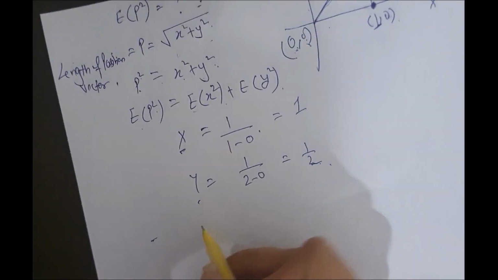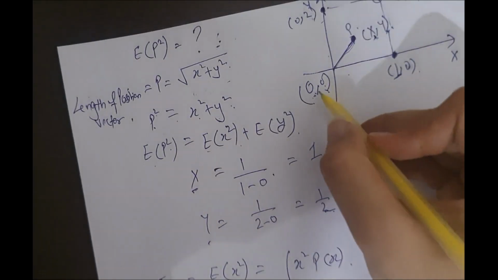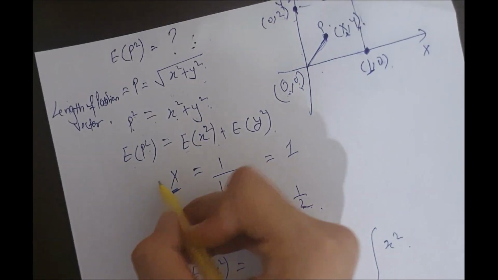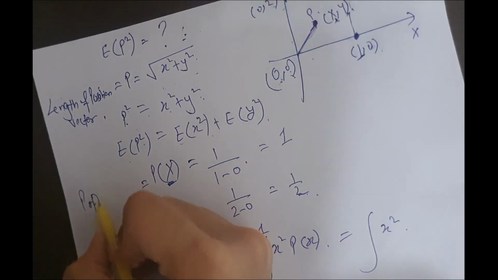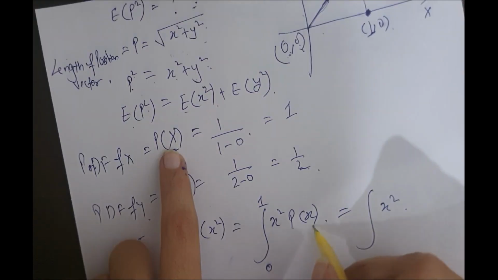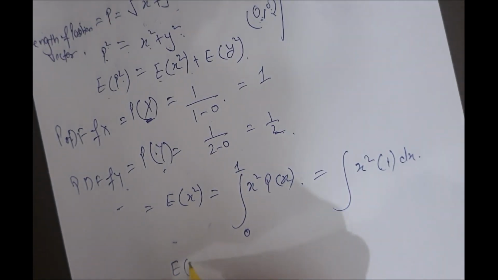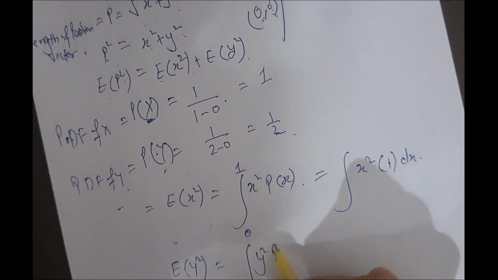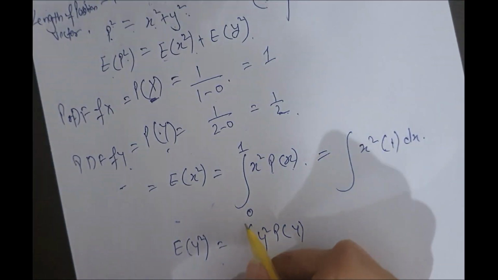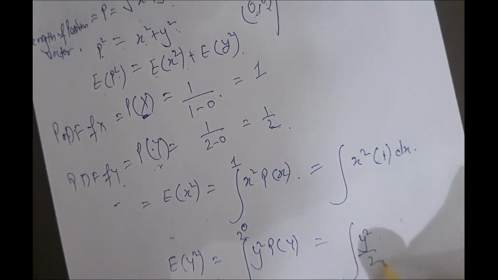Now how do we find E of x square? That is the integral of x square times p(x), with limits from 0 to 1. That is x square times the probability density function, the PDF of x. This is the PDF of y. Now p(x) is 1, dx. And for y, from 0 to 2, y square times the PDF of y, which is 1 by 2, dy.